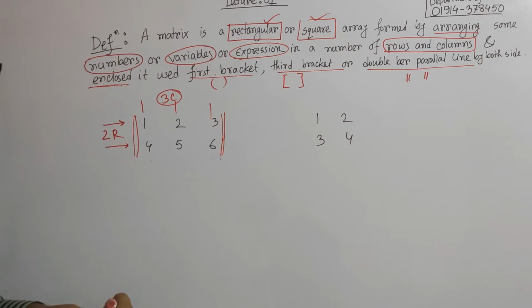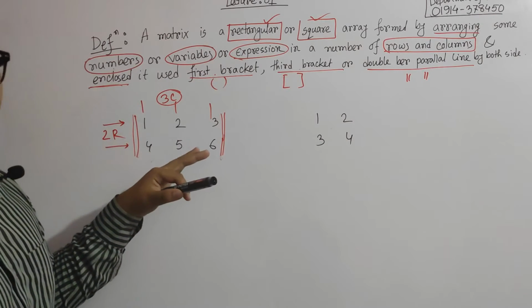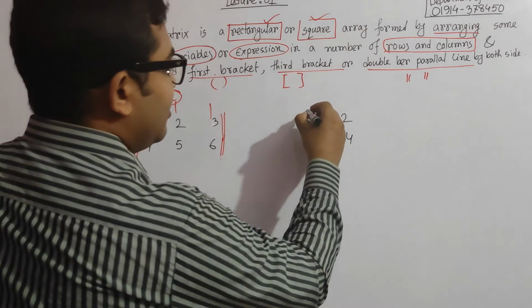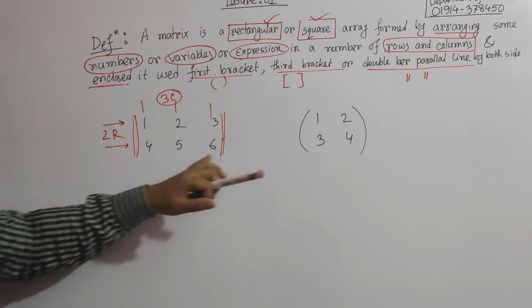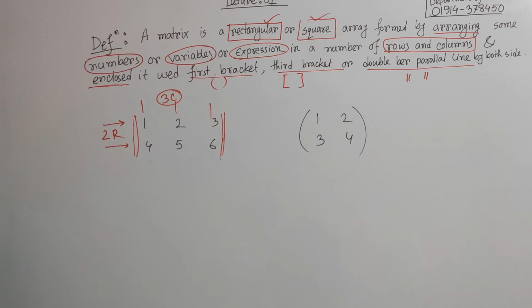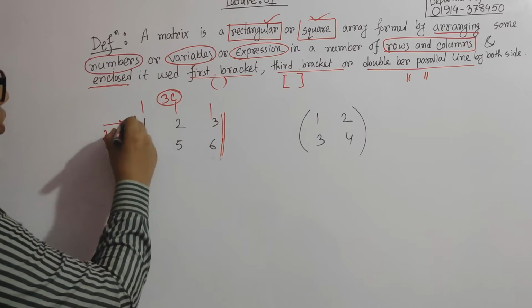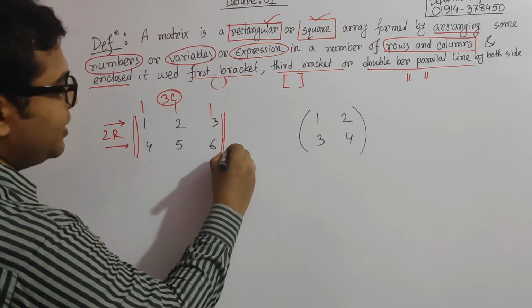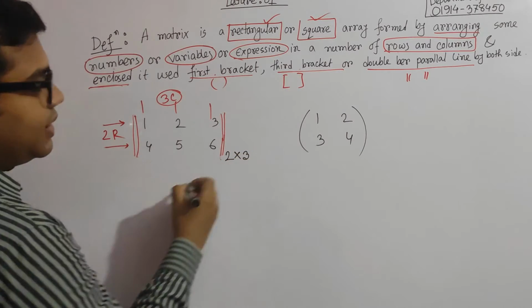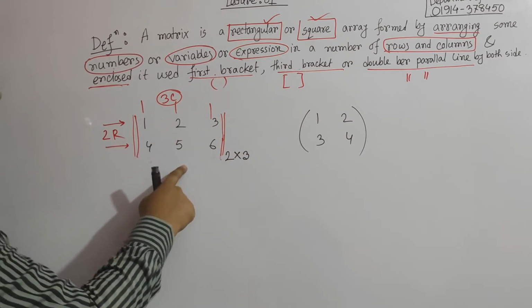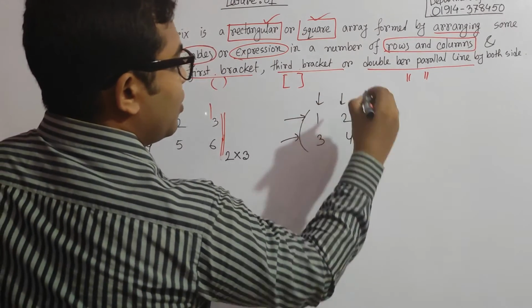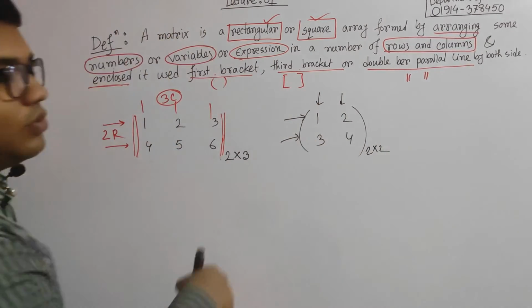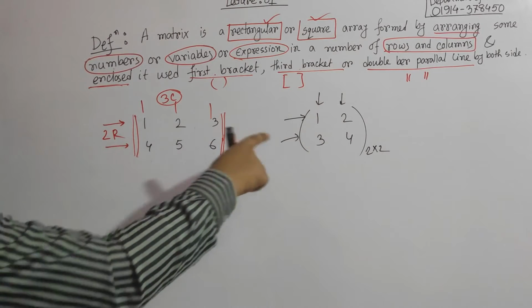Matrix. So this is the way to express a matrix. This is also a matrix. So these two are matrices. This one has 2 rows and 3 columns, so it is a 2 by 3 ordered matrix, and this has 2 rows and 2 columns, so it is a 2 by 2 ordered matrix.